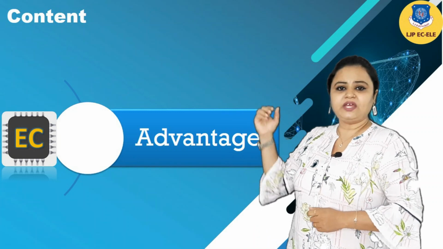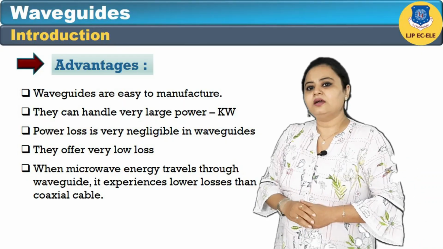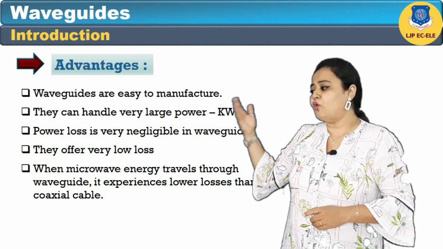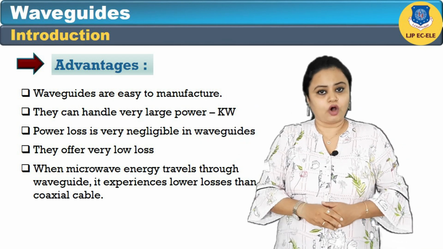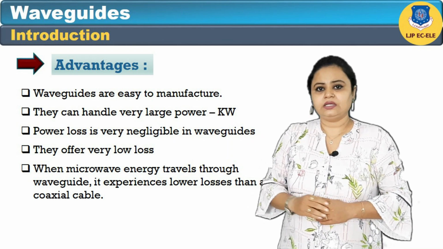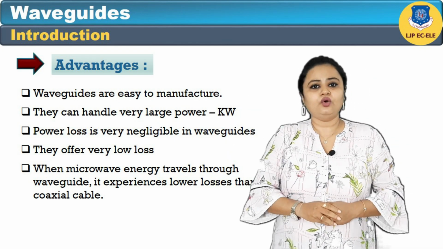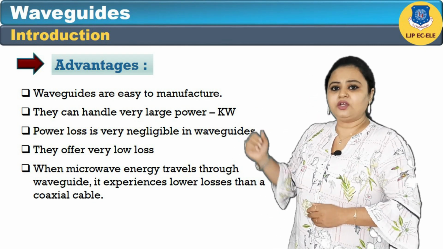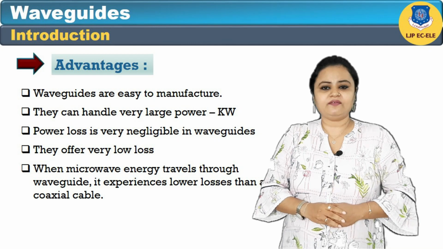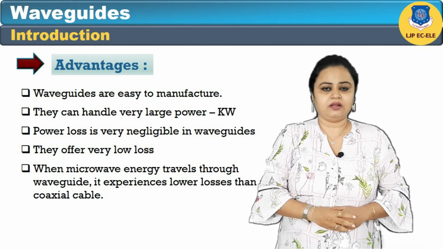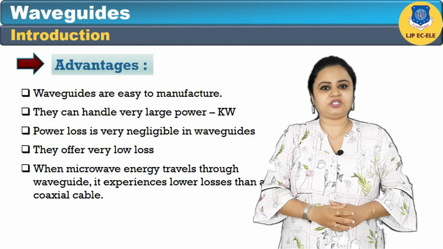Now we will see some of the advantages of waveguides. Waveguides are easy to manufacture. They can handle more power, in terms of kilowatts. Power loss is very negligible in a waveguide. They offer very low loss, which means low attenuation. When microwave energy travels through a waveguide, it experiences lower losses than a coaxial cable, which is one of the types of transmission lines.